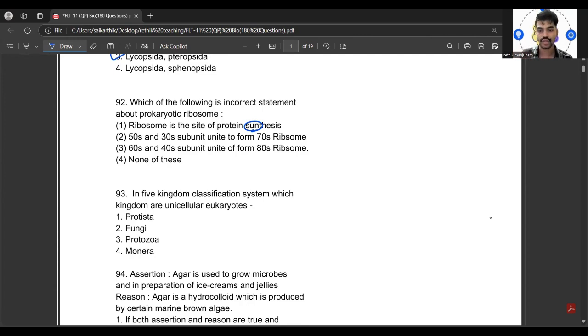What would be the correct answer? The third one would be the incorrect statement, because 60S and 40S subunits unite to form the 80S ribosome, and these are actually present in eukaryotic cells. So that's why the statement will be wrong.